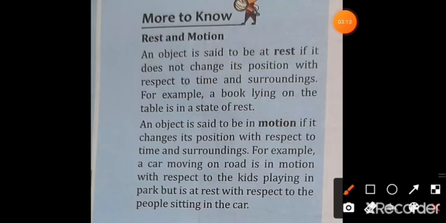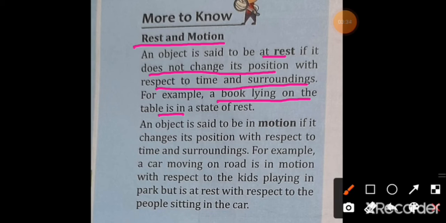Now the next is rest and motion. When we say any object, it is in rest or motion. An object is said to be at rest if it does not change its position with respect to time and surrounding. For example, a book lying on the table is in a state of rest.